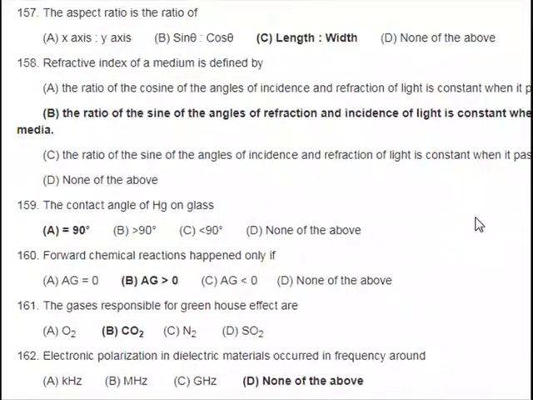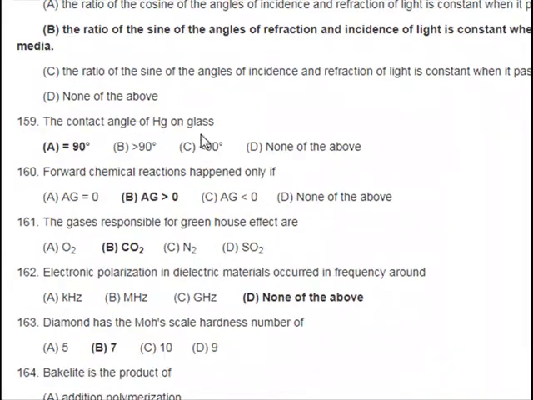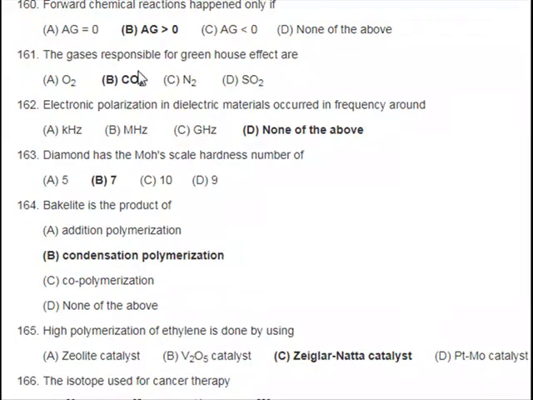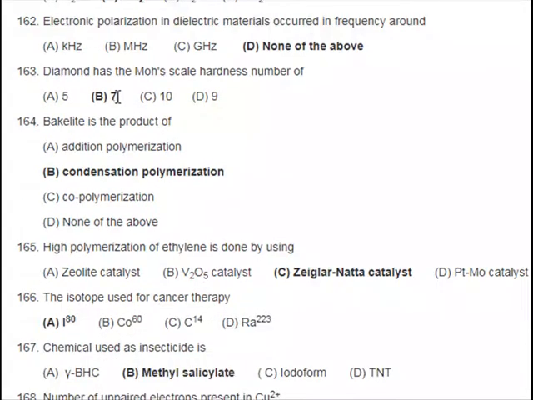159. The contact angle of Hg on glass: A. equals 90 degrees, B. greater than 90 degrees, C. less than 90 degrees, D. none of the above. 160. Forward chemical reactions happen only if: A. ΔG equals 0, B. ΔG greater than 0, C. ΔG less than 0, D. none of the above. 161. The gases responsible for greenhouse effect are: A. O2, B. CO2, C. and B, D. SO2. 162.